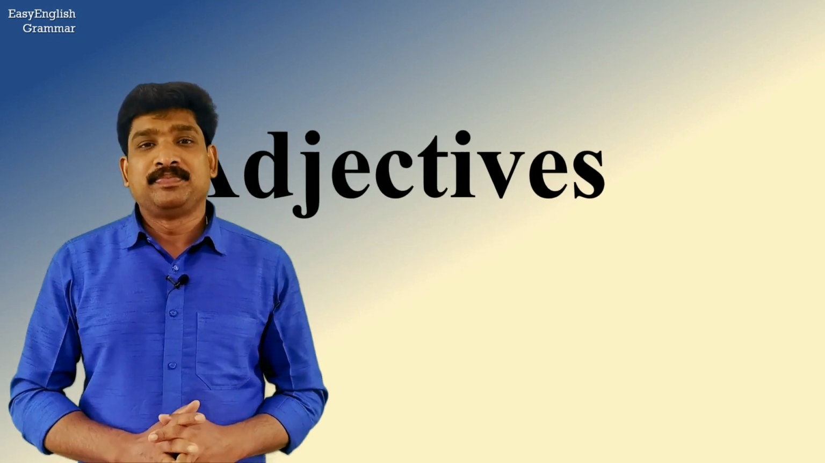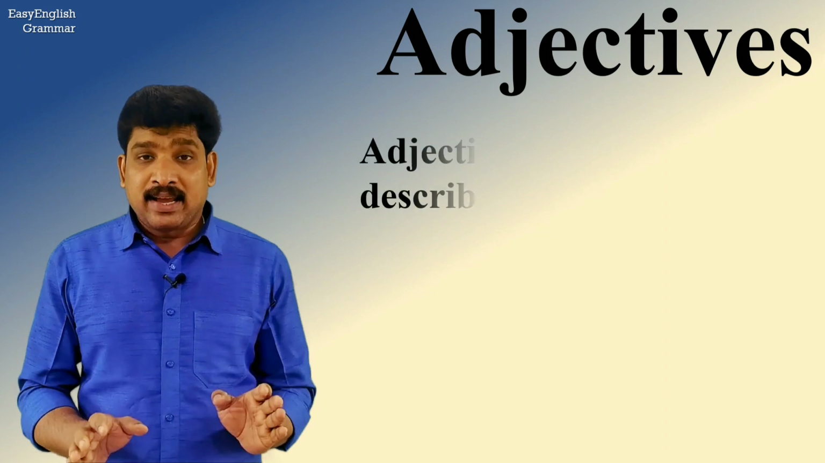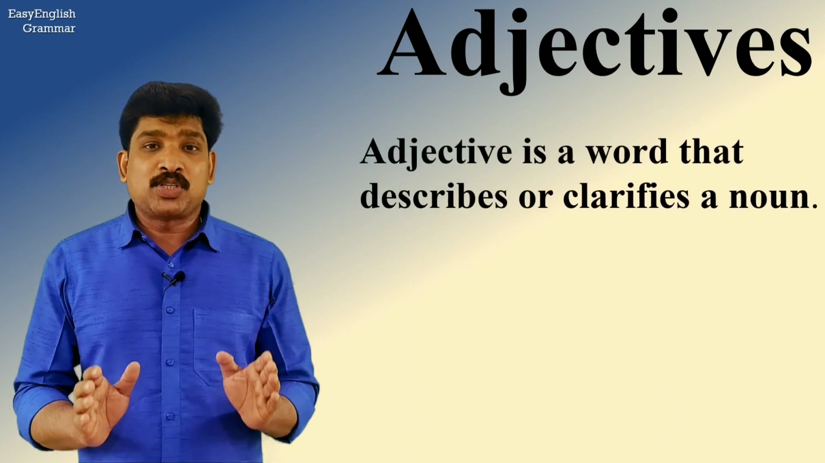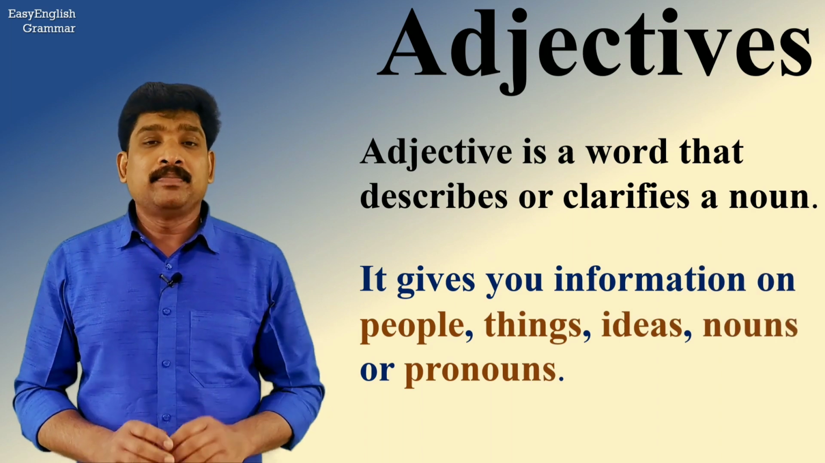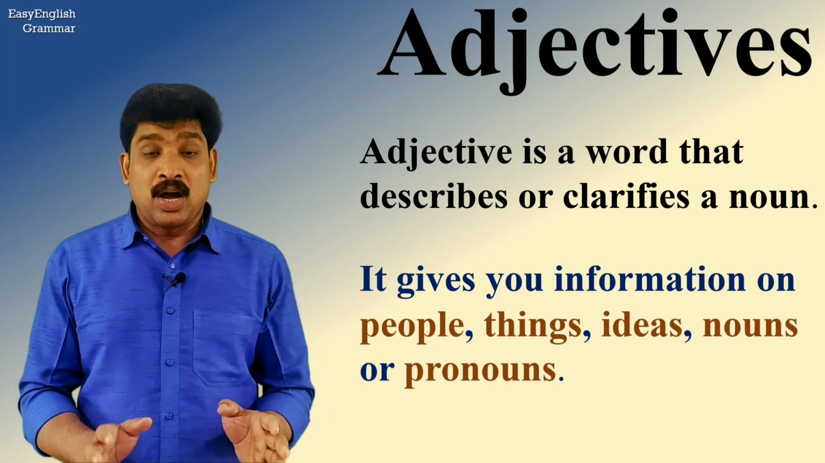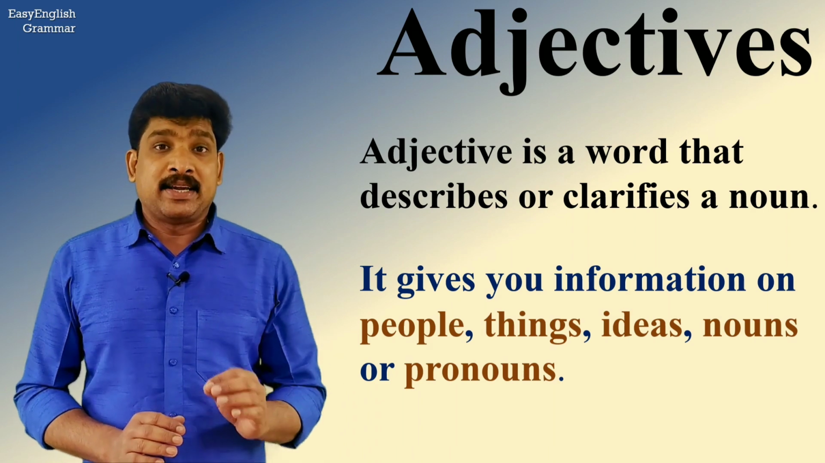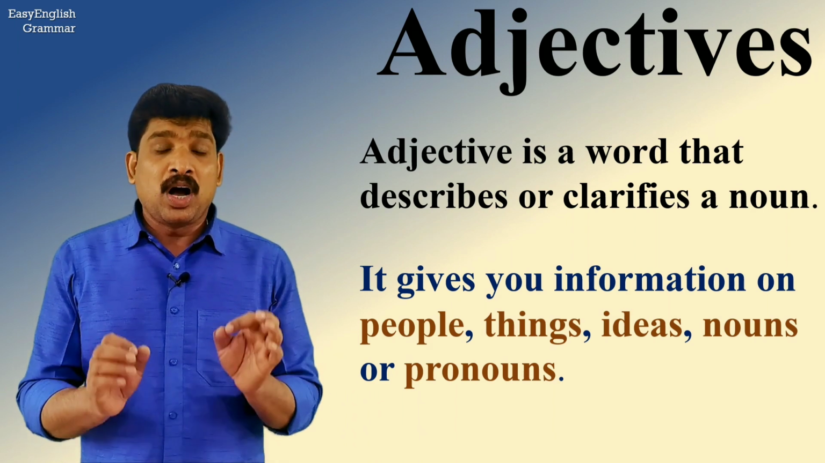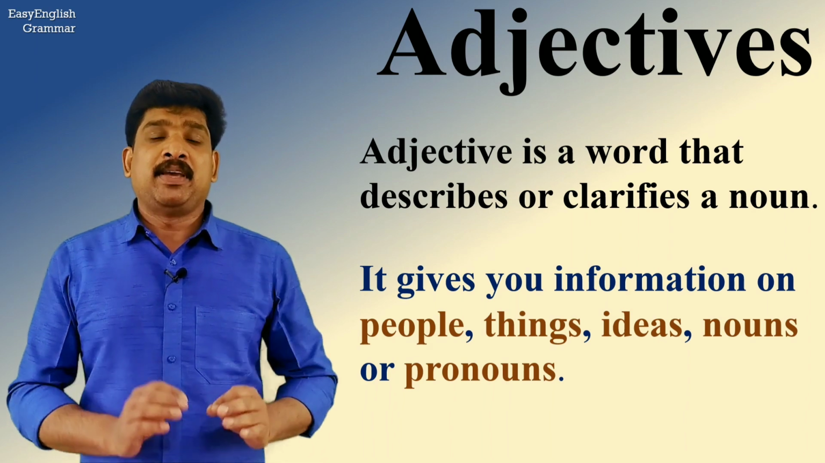In today's video, I'm going to tell you about adjectives and what they actually are. The best way to describe an adjective in English is to say that it is a word that describes or clarifies a noun. It gives you information on people, things, ideas, nouns or pronouns. It is very important to understand what adjectives are and to know how to use them because they are essential when you speak English. Let's get started.